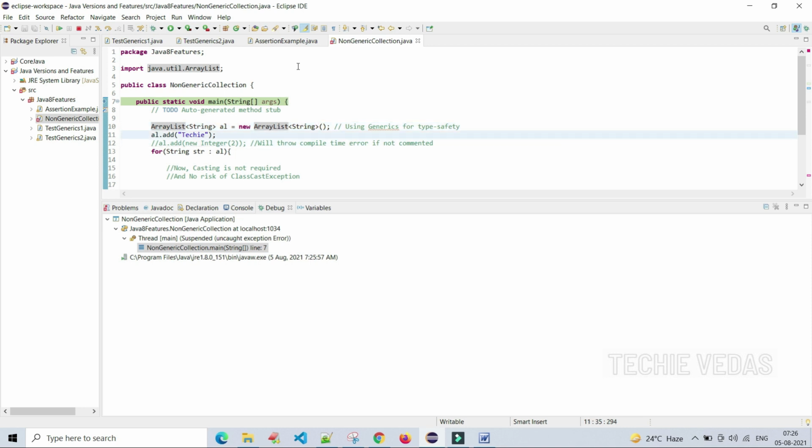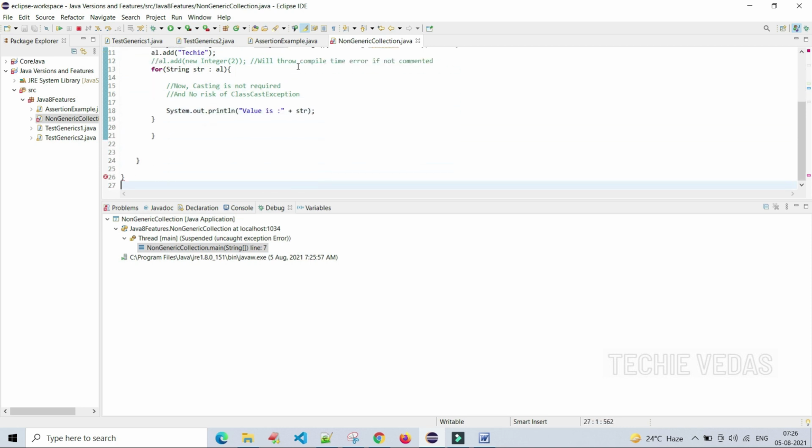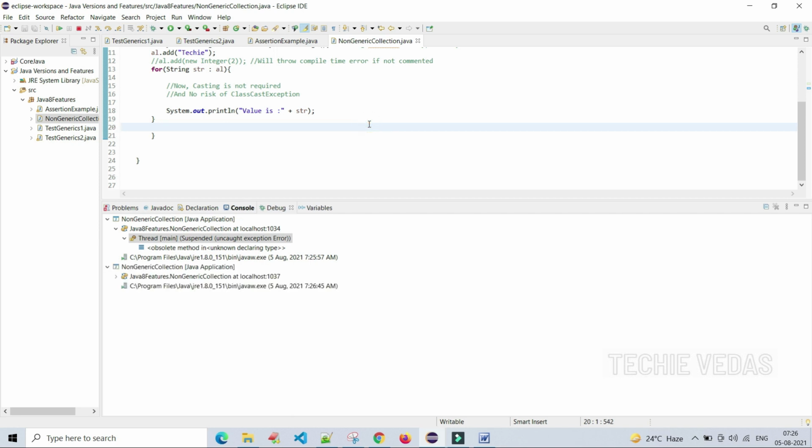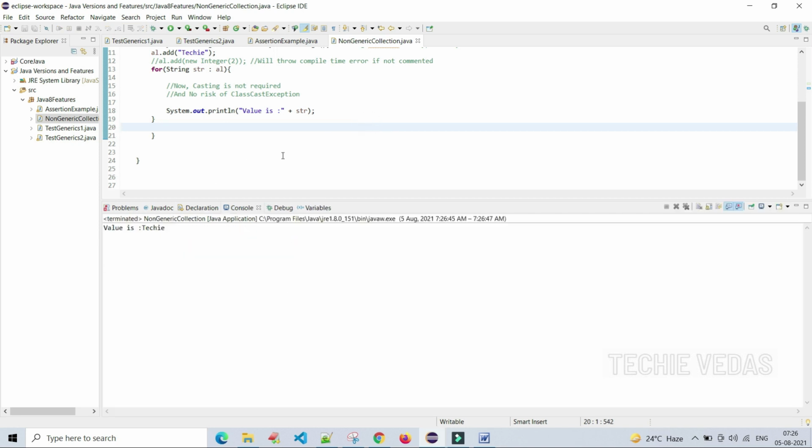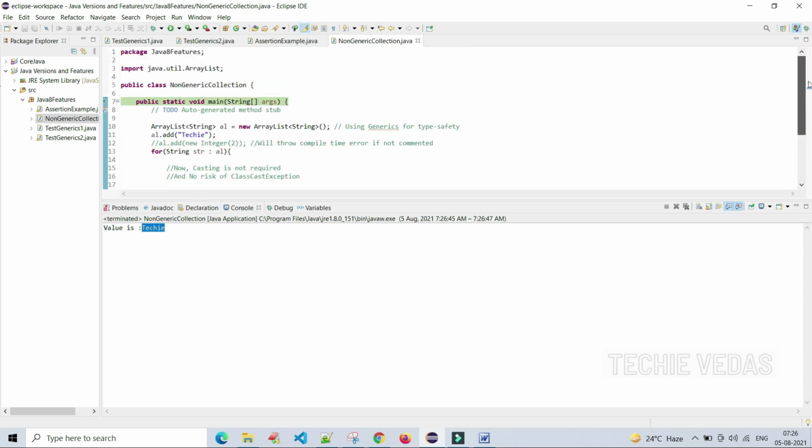I'm adding something here. Okay, Control S, and now I am running it. See here, without typecasting we got the value, whatever value is stored in the ArrayList object. Got it, right?